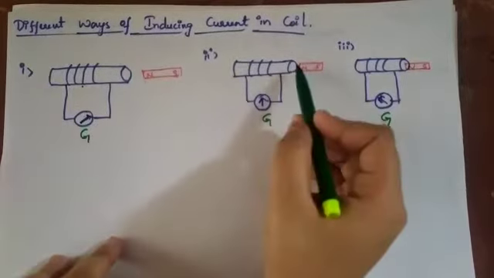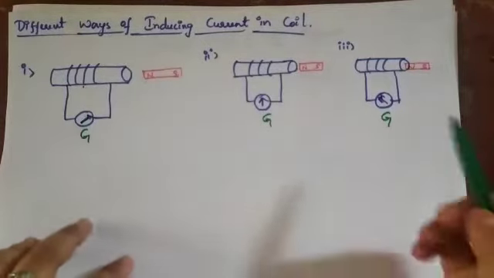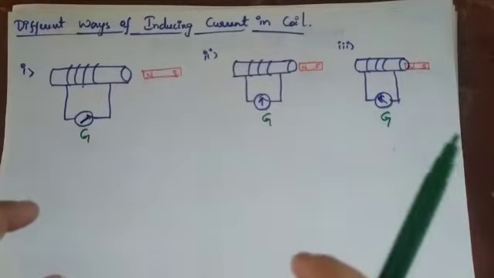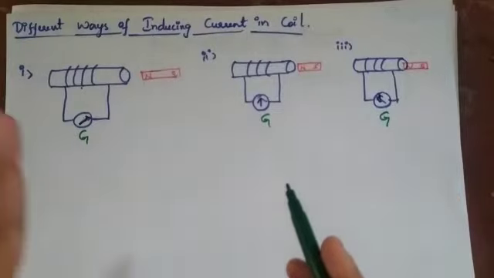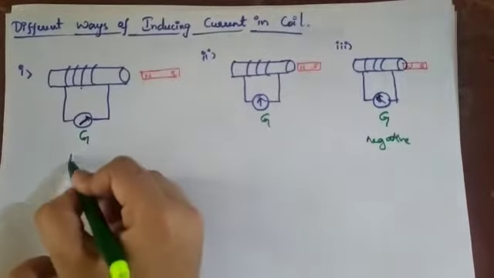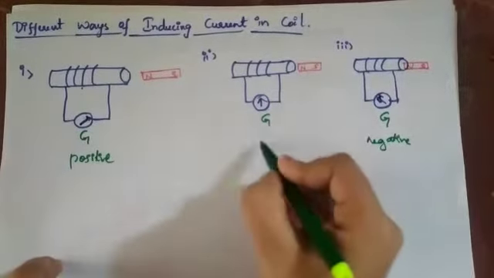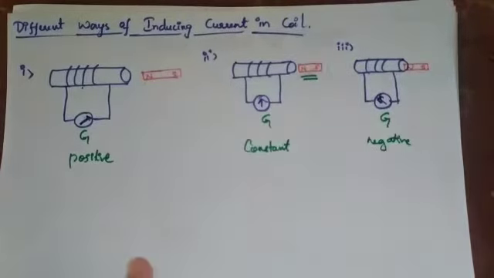In the same way, when the bar magnet is kept there constantly, without moving, there is no deflection. Here you can see it has moved inside, that means it came near the conductor, and then the deflection shown will be to the left side, that is the negative direction. So this is the negative direction deflection, this is the positive direction deflection, and this is constant. Whenever the bar magnet is kept constant near the conductor, there is no deflection in the galvanometer.